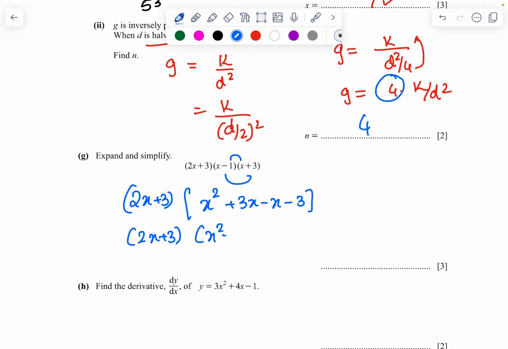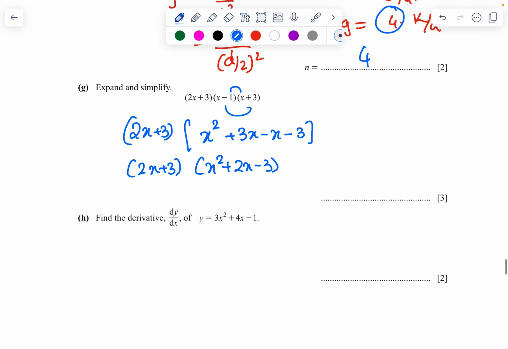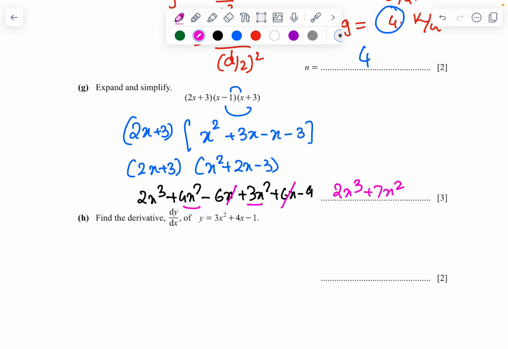Then further multiply it out. 2x times x square is 2x cube. 2x times 2x is 4x square, minus 6x, plus 3x square, plus 6x, minus 9. So when I simplify it, my final answer is going to be 2x cube, 4x square plus 3x square is 7x square, and the 6x cancels, and minus 9.